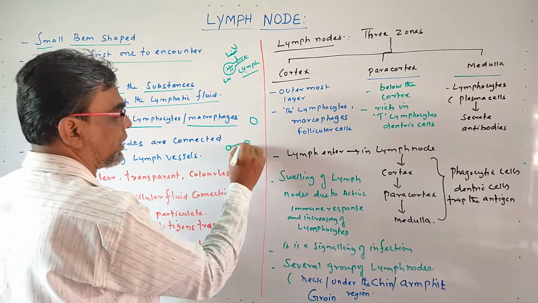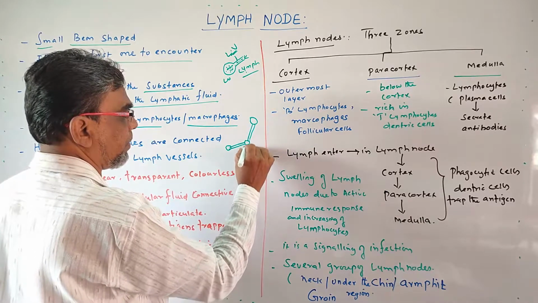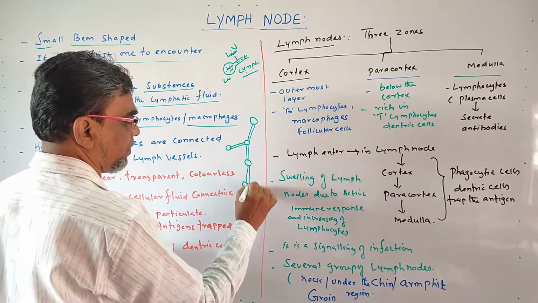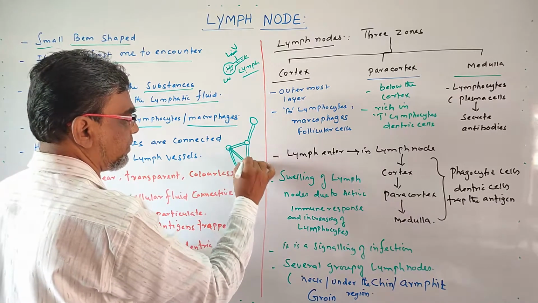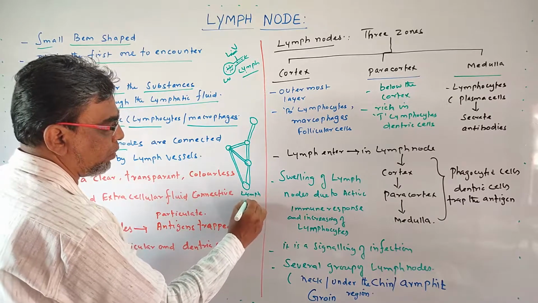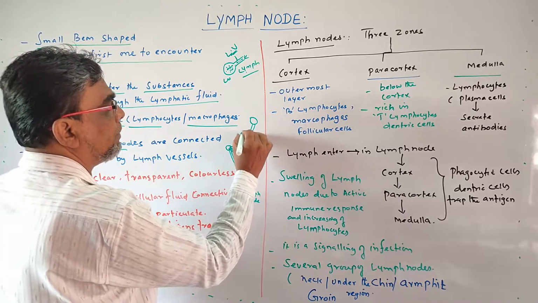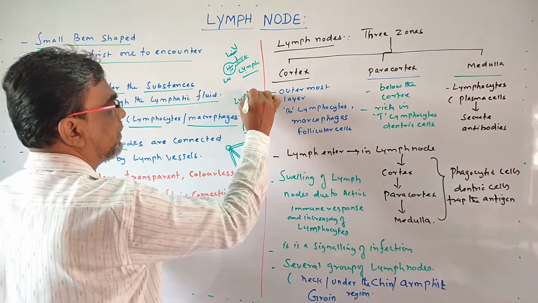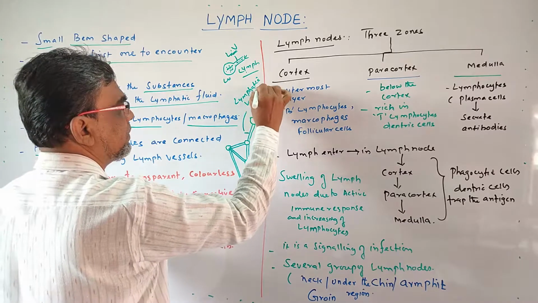They are connected to each other like this. So this is a lymph node. Okay, this is a lymphatic vessels.